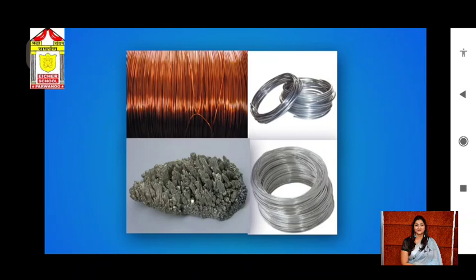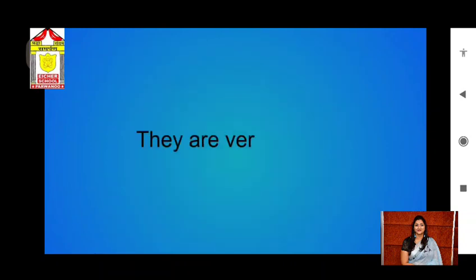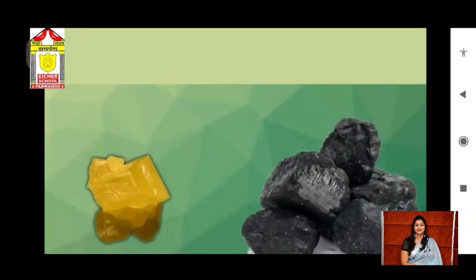Now, let us compare the properties of sulfur and carbon with iron and copper. When we apply force on sulfur or carbon, or hammer them, they easily break up into pieces.